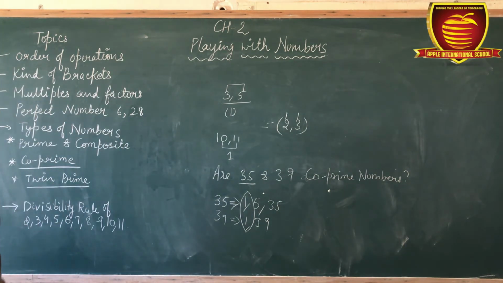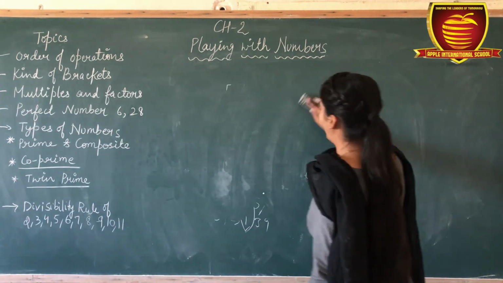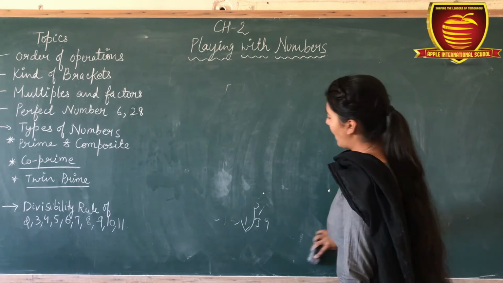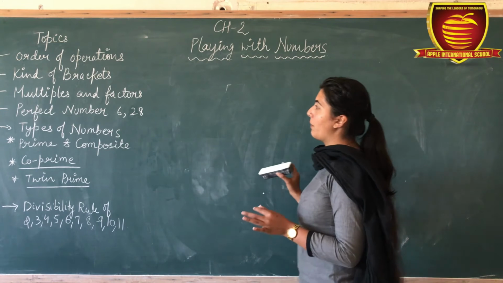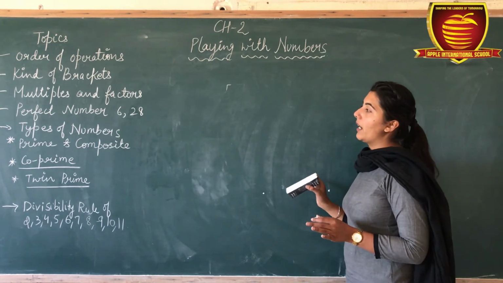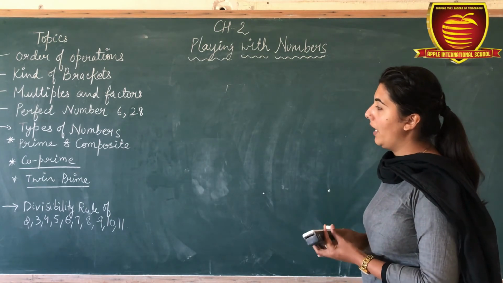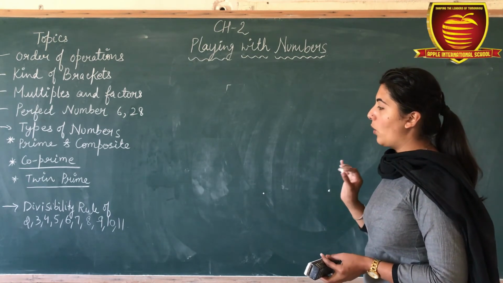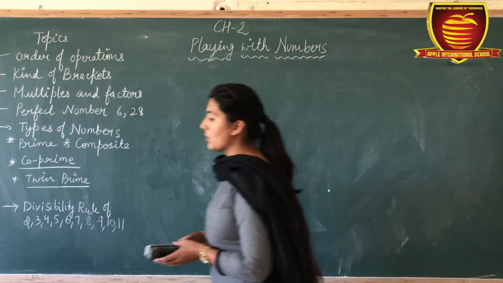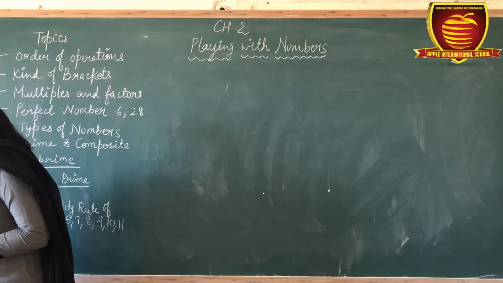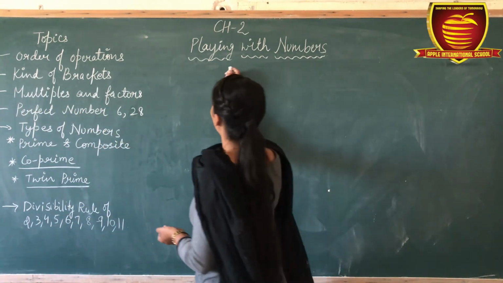Okay. Now our next is divisibility rules. I hope that you have clear all the concepts. Okay. Means you have to know the order of operations, kinds of brackets, multiples and factors, perfect numbers, types of numbers. So now we are going to discuss our divisibility rules. Firstly we are talking about 2.